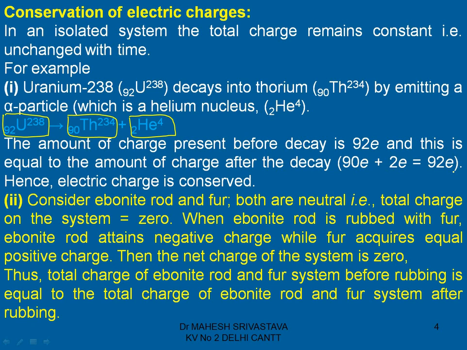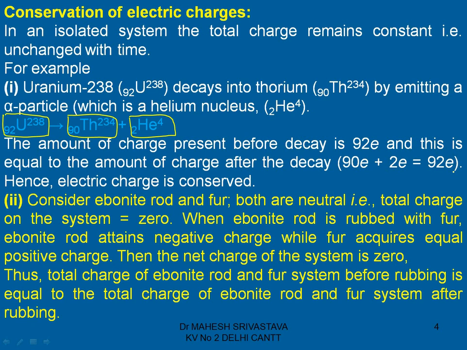Again you see that the ebonite rod and the fur have equal and opposite charges, so the net charge of the system is 0. Thus the total charge of the ebonite rod and fur system before rubbing is equal to the total charge of the ebonite rod and fur system after rubbing.